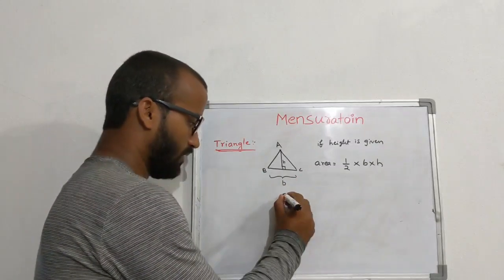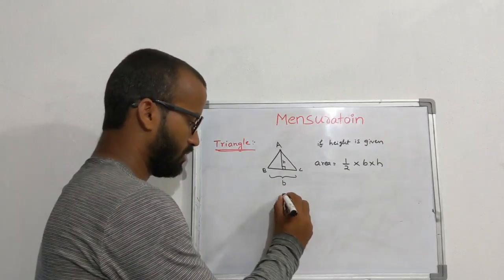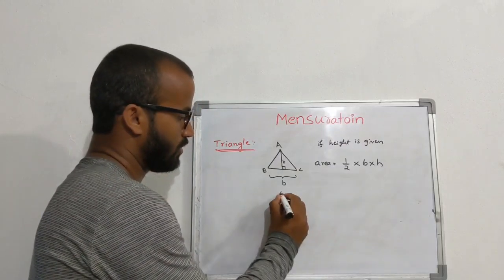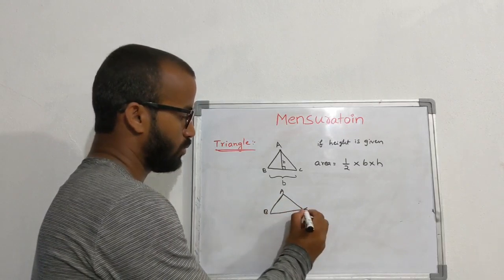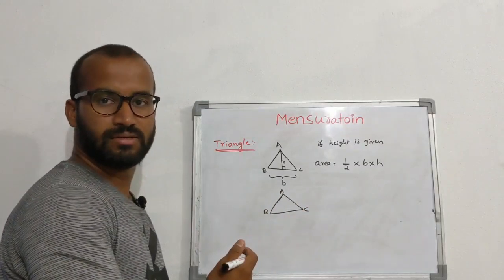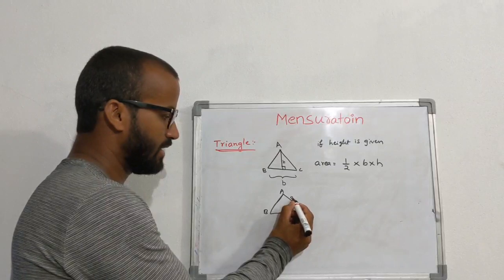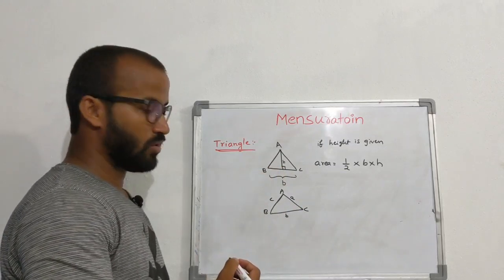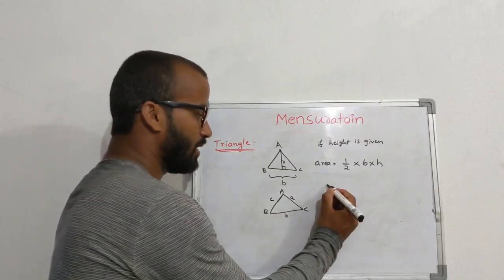If you don't know the height, but you know the sides, this side is A, this side is B, this side is C. Then what is the area formula?